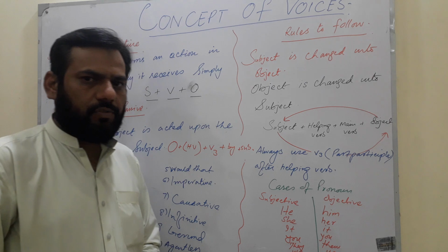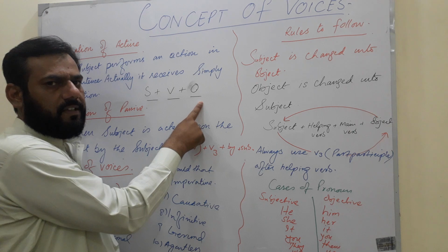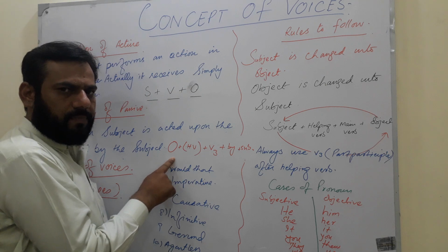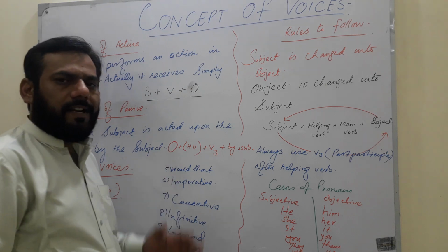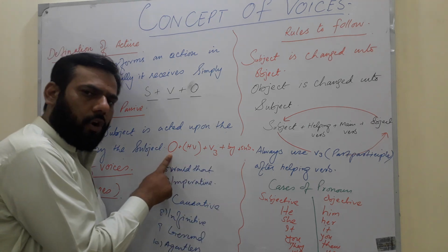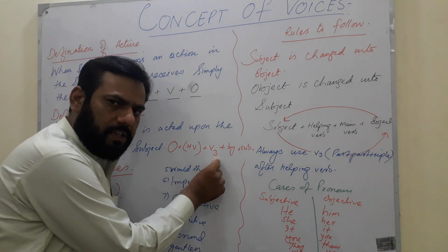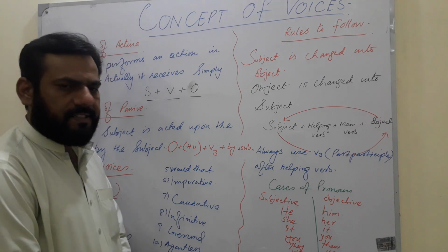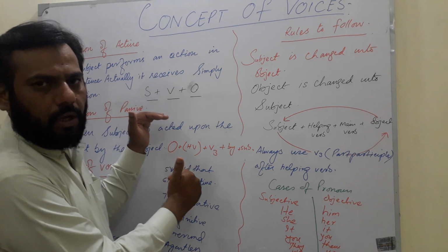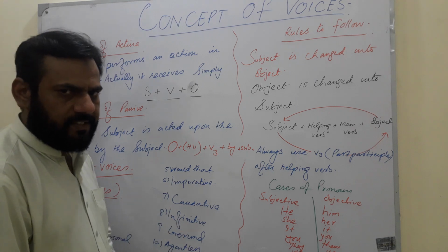According to the structure, you can see on the board easily: subject, verb, and object. This is the structure of active voice. Whereas in the passive voice, the object comes at the place of the subject, but actually it comes from the object place, so I have written the object for you. Then in parentheses, the helping verb, and then the past participle, third form, is required, and then by subject, the by phrase. So these are the two main structures of the active and the passive you are dealing with when you are dealing with these kinds of sentences.